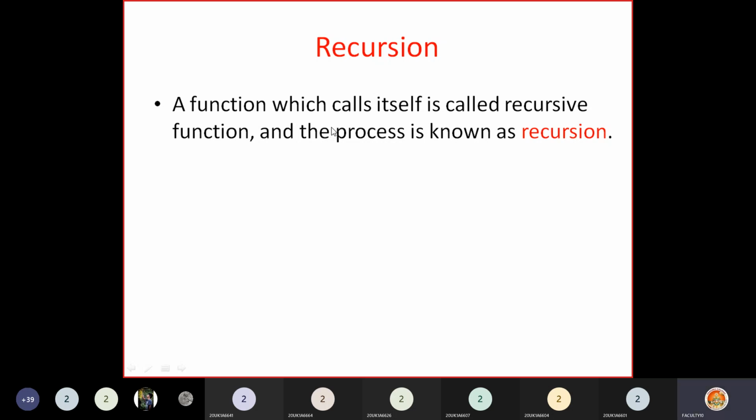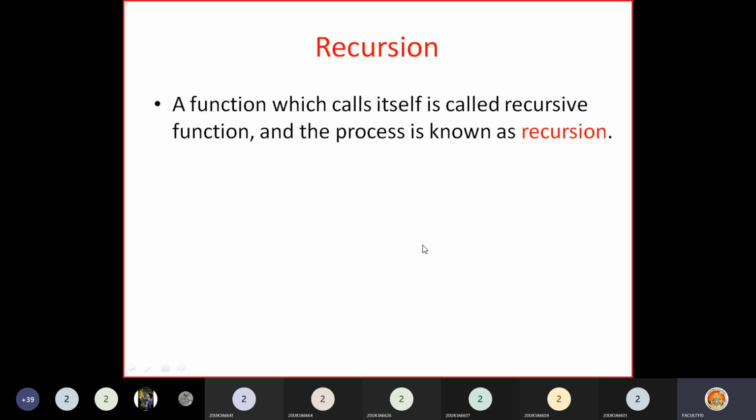If you call a function in itself, then that process is called recursion. Sometimes we need to define a function of such kind, and that function is called a recursive function. A best example for this recursion we'll see in the next class. I'll explain about recursion in the next class. A good example for recursion is the factorial function we can define.